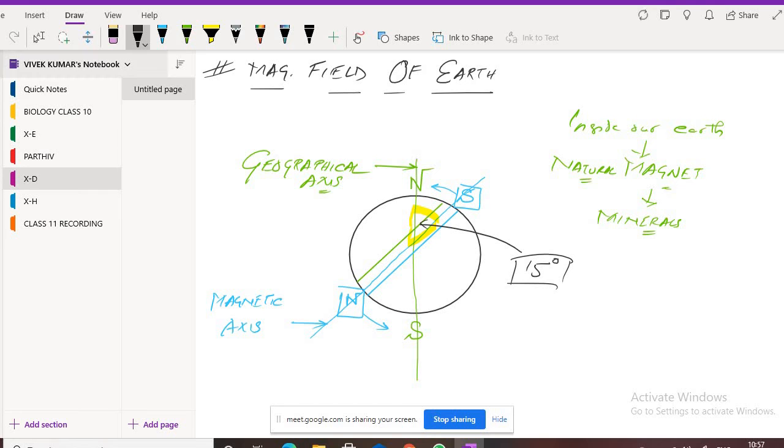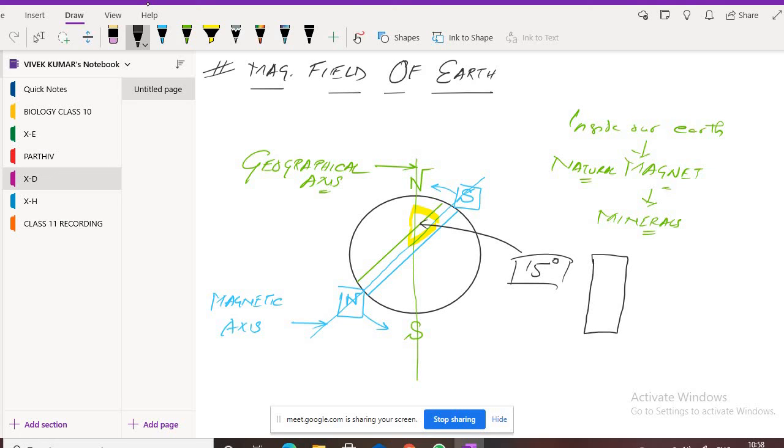Now, Costa, let me ask you one question. Let's see how much you have understood. Suppose I bring a bar magnet here. Can you tell me where will be the north pole and where will be the south pole? The north pole will be on top and the south pole will be down. Why? Can you tell me why this is happening?